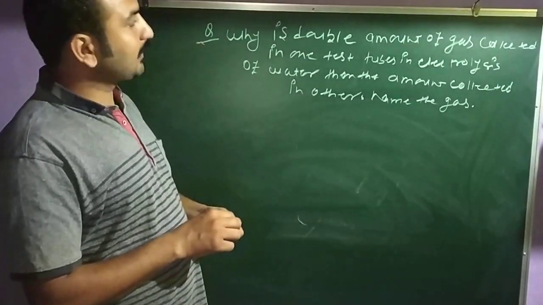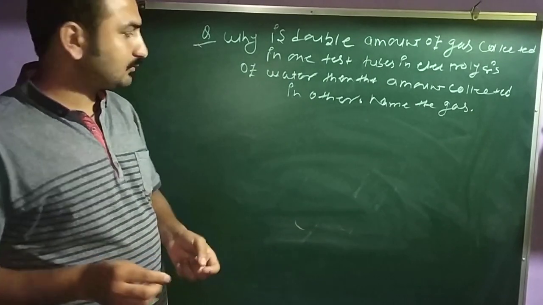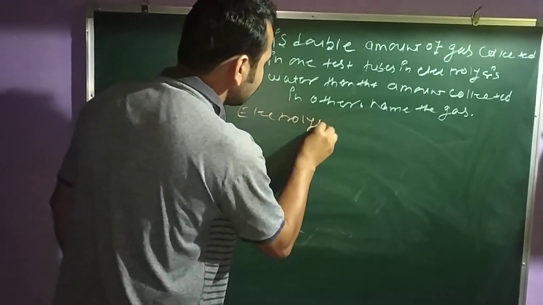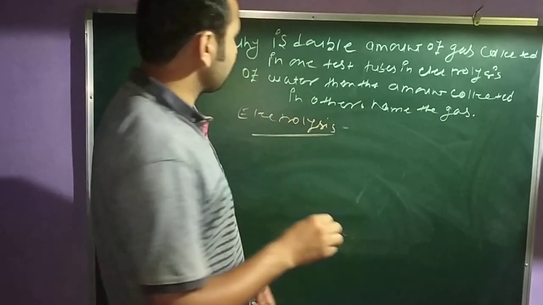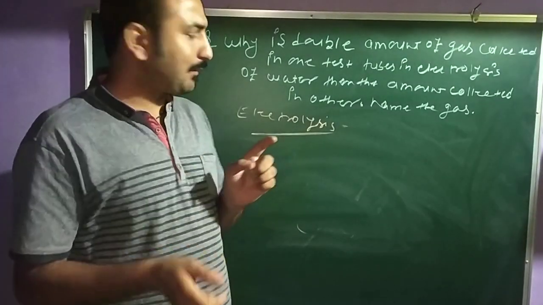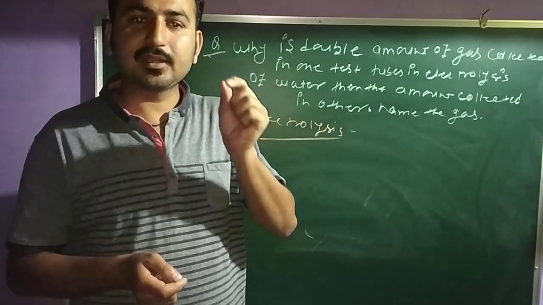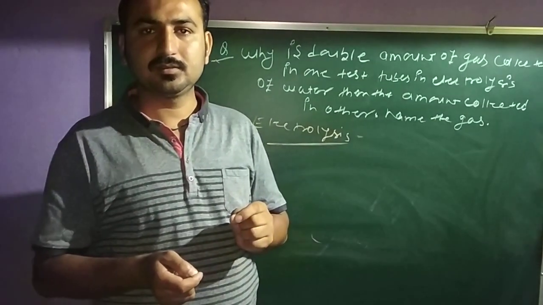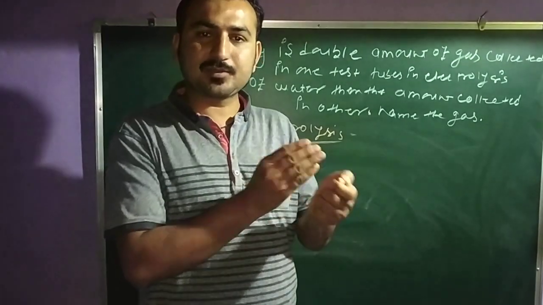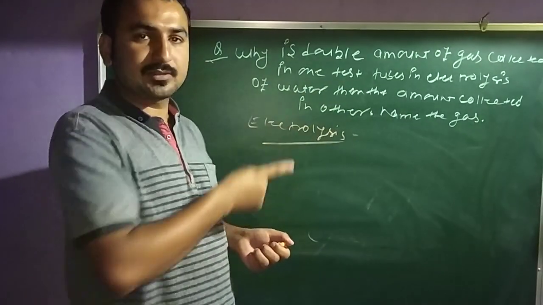So first of all, we understand what electrolysis is and what the electrolysis of water is. Electrolysis, in simple terms, means the breakdown of any substance with the help of electricity. Clear? What did I say? You are breaking down a substance, decomposing a substance by the help of electricity, which is called electrolysis.